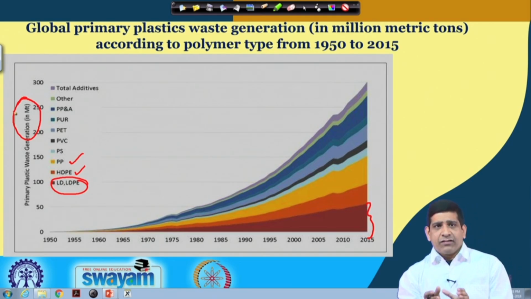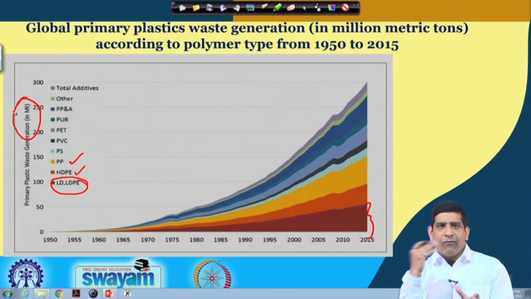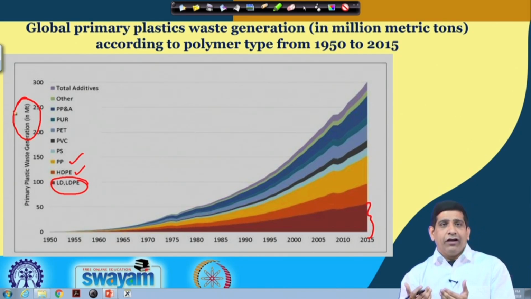When you look at it from a volume perspective, since some plastics are very low density, they have lots of volume but not that much weight. Since their volume is more, you see them and feel like, oh, there is so much film plastic out there. Yes, there is a lot of film plastic, but compared to LDPE, HDPE or polypropylene, it is actually much less.